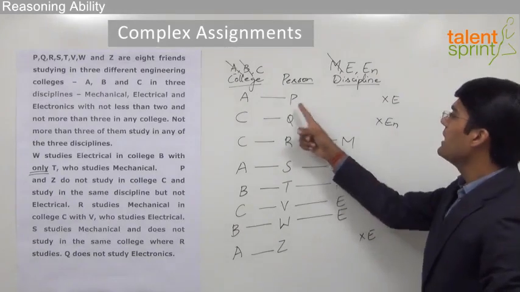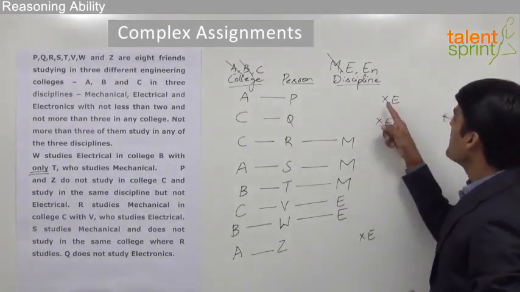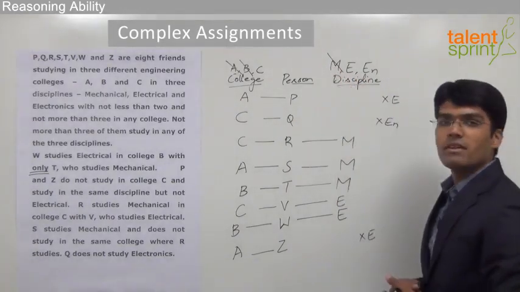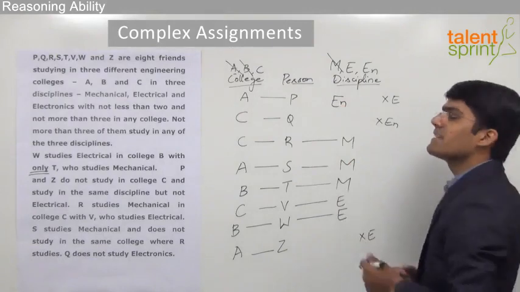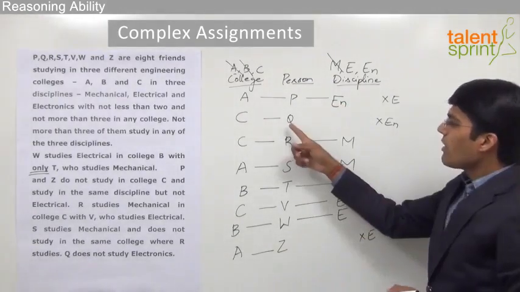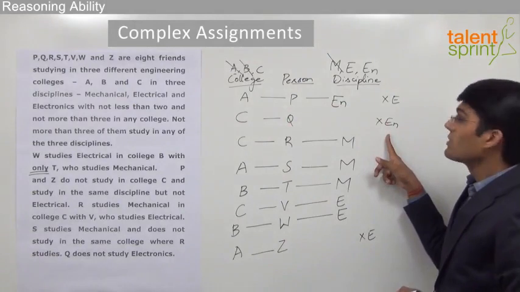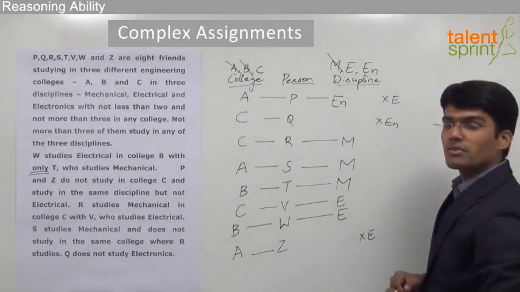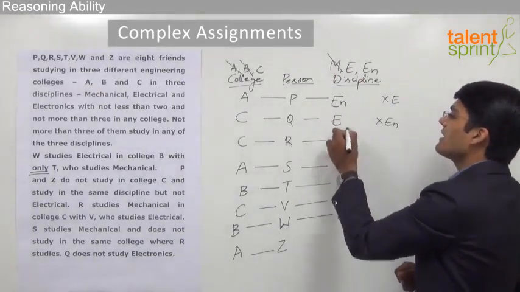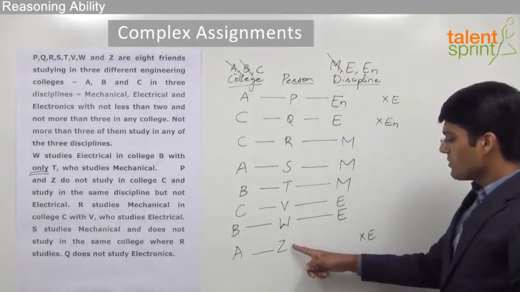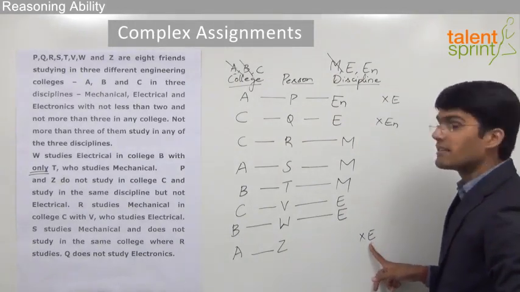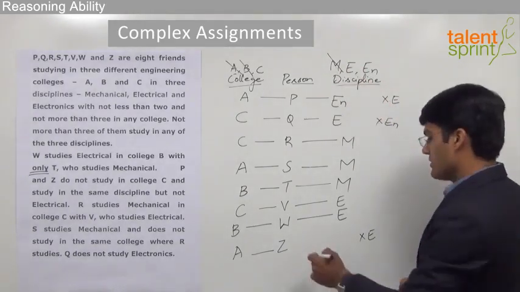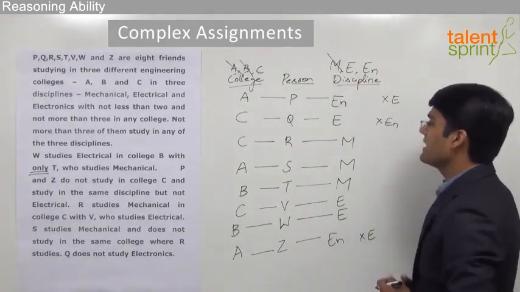Now we know that P does not study electrical. If P does not study electrical, the only option for him is electronics, since mechanical is already closed. So we can say that P studies electronics. We also know that Q does not study electronics. So the only choice for Q left out is electrical, as mechanical is already closed. So we can say that Q has to go for electrical discipline. And we also know that Z does not study electrical. So the only option for Z is electronics, as mechanical again is already closed. So we can say that Z studies electronics.